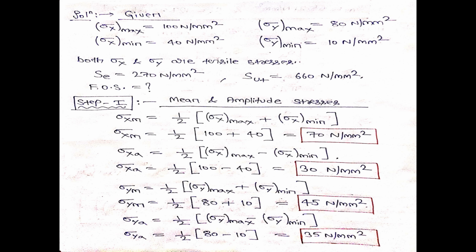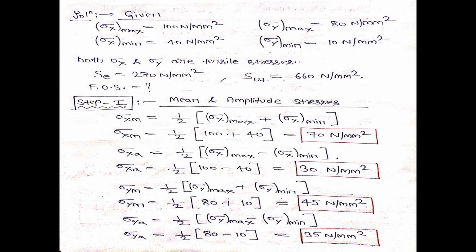Similarly, in y direction, there will be mean stress and alternating stress. Let us find out the value of mean stress first. That is sigma y mean, which is half times sigma y maximum plus sigma y minimum. In the question, sigma y maximum is 80, sigma y minimum is 10.